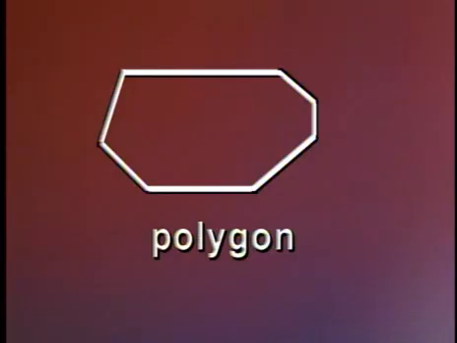There's no circular parts of a polygon. All the sides are line segments. The line segments are joined at their endpoints, so there's no parts sticking out. And therefore, you have as many sides as you have angles.